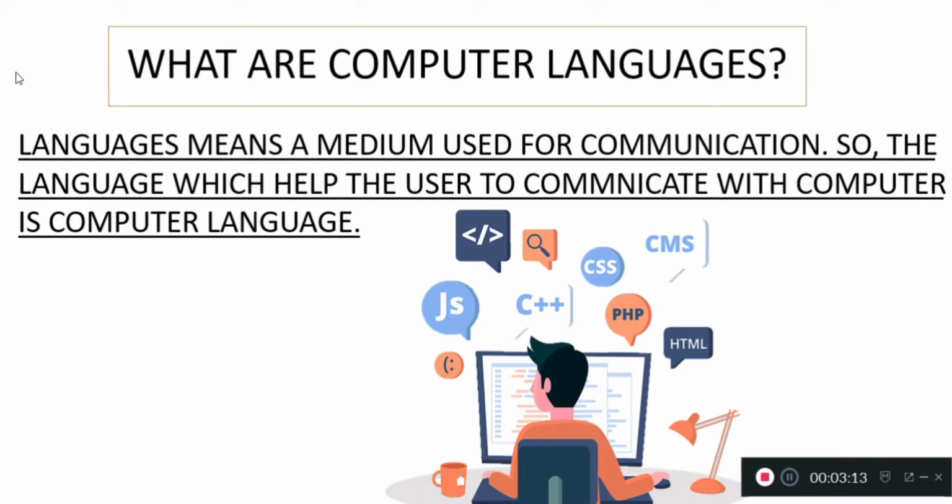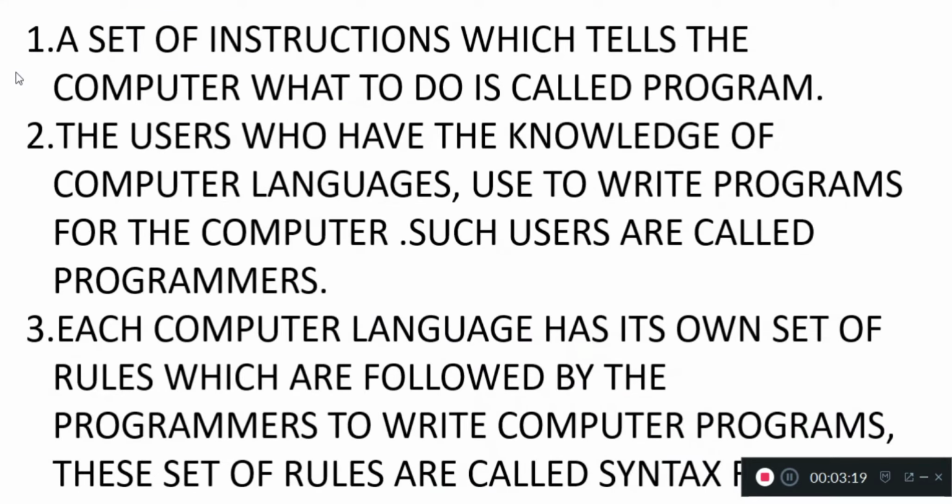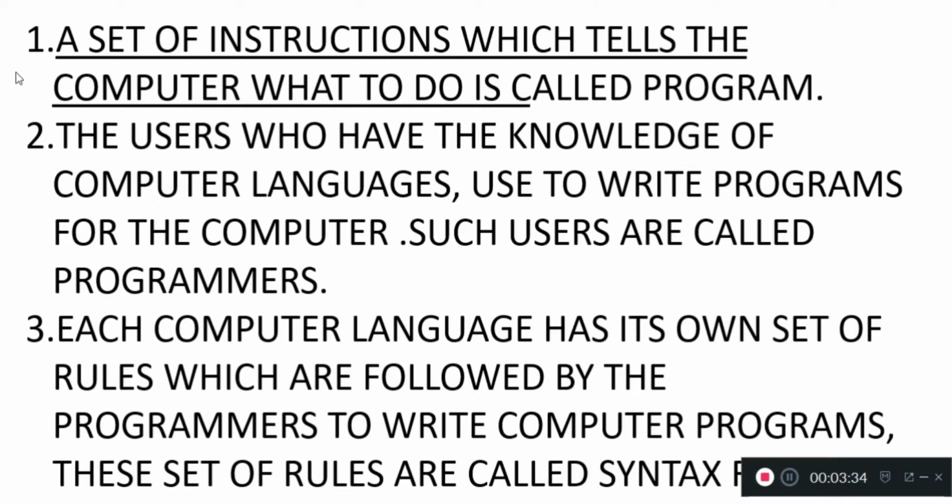Different computer languages have their own set of commands which are used for instructing the computer system. A set of instructions which tells the computer what to do is called a program.